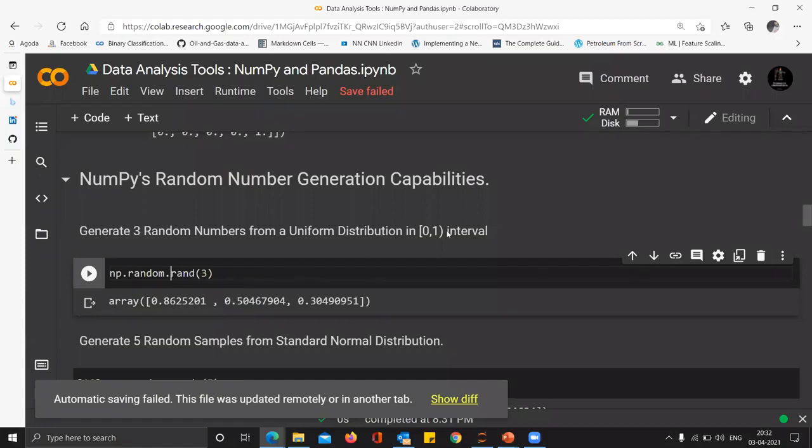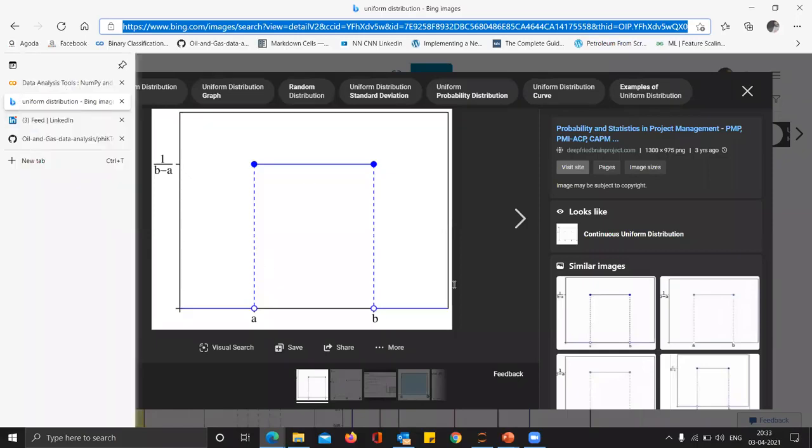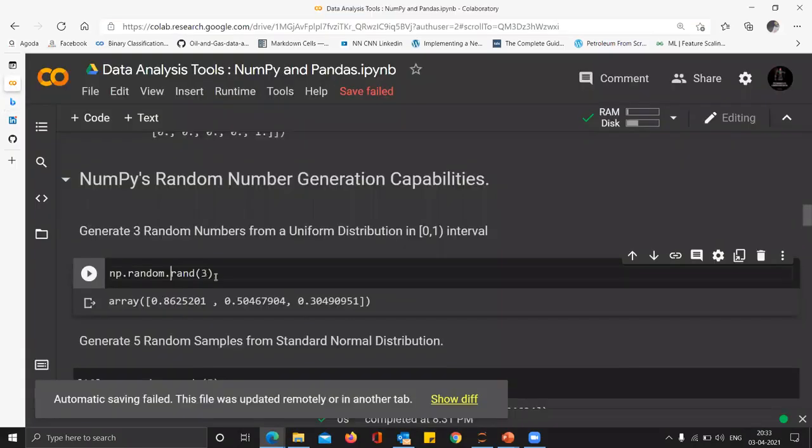What a uniform distribution in 0 to 1 looks like is nothing but a horizontal line, or almost like a distribution which has values of 1 upon b minus a, right? You can just go and look at what uniform distribution means. You can see this is the uniform distribution for 2 points between a and b, right? So this is just one example of generating. By default, it takes into consideration the uniform distribution.